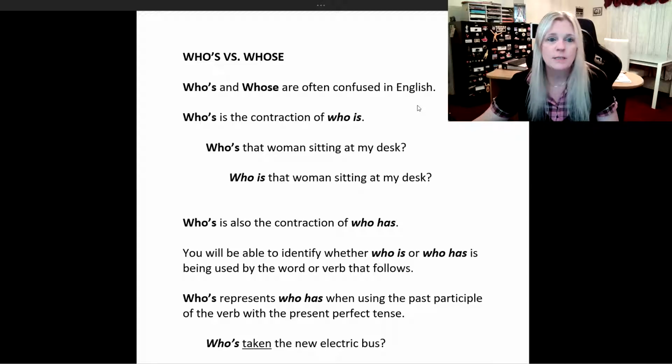Whose versus whose. Now, who's and whose are often confused in English, and understandably so, because they can be quite tricky to use at times. So let's see which one we should use. Who's is the contraction of who is. Like, who's that woman sitting at my desk? Which means, who is that woman sitting at my desk?